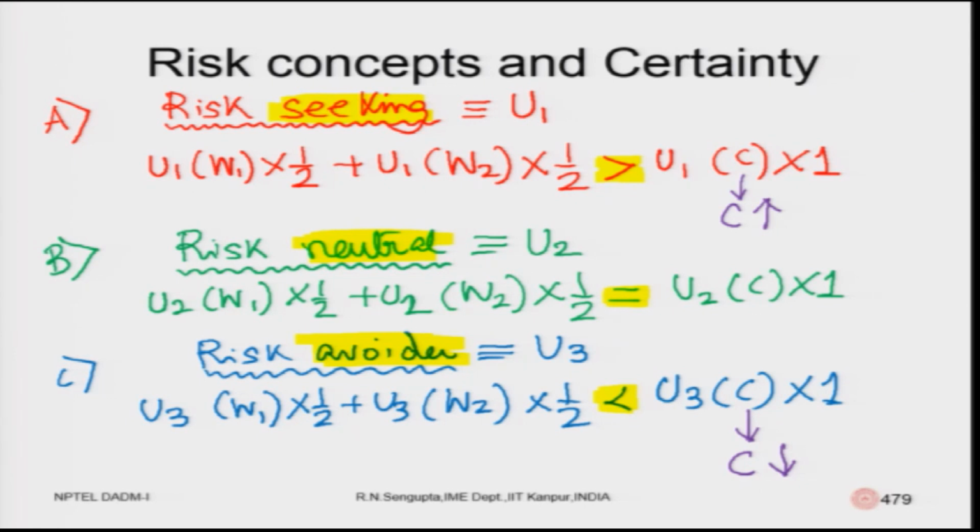Now, this would be true along with the fact that the functional forms of u1, u2, u3 are different. So, in case, for example, u1 is square root of w and u2 is something else, it does not mean that we are trying to equate the functional forms of u1, u2, u3. They remain as they are, and based on that I will be taking the decision. So, I am only considering one person, his or her outlook of risk based on which the decision would be taken.